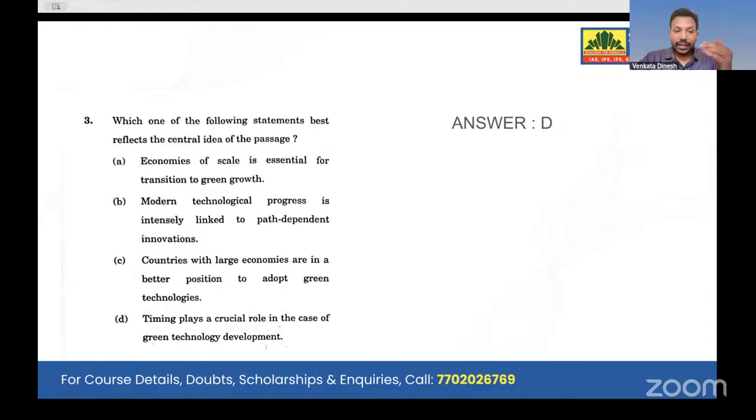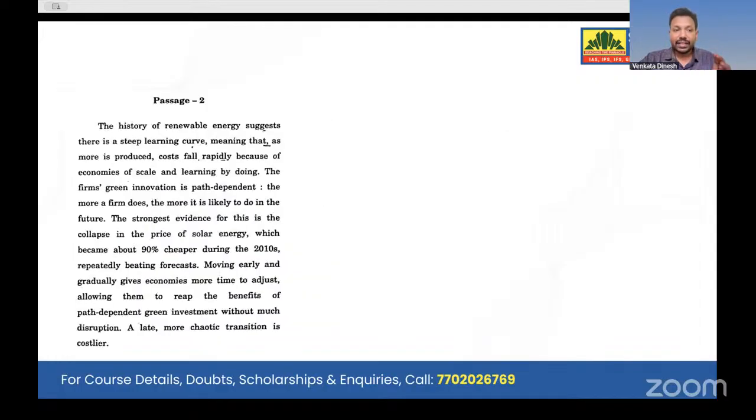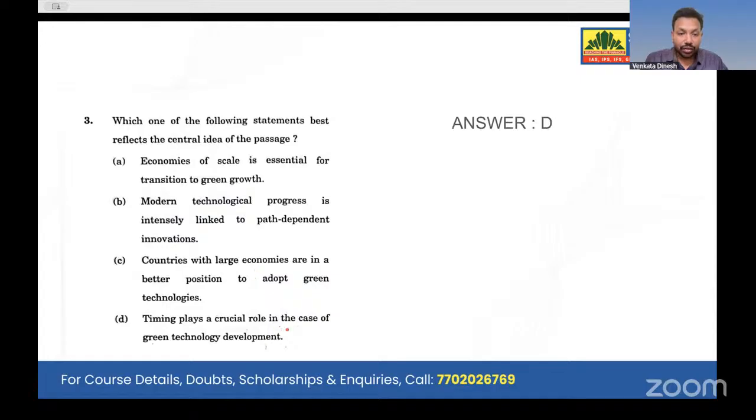So option B and C talk about only evidence, but evidence is not the central part of the point. The central part of the point is said in the first four lines. That is, timing plays a crucial role in case of green technology development. So don't directly rush into the green development. We have to think which is a cheaper alternative. Only then go with that. So this is evidence, but this is what is inferred from this particular passage. So here option D is the correct answer rather than going with B and C.